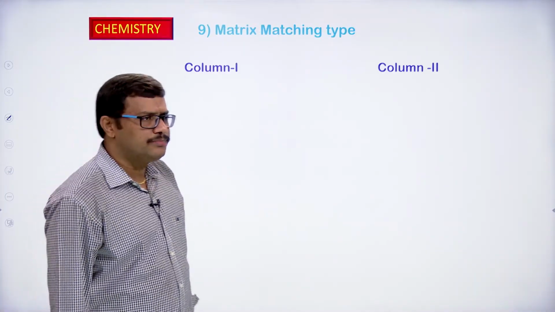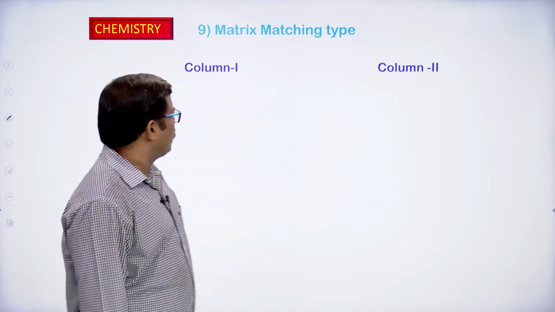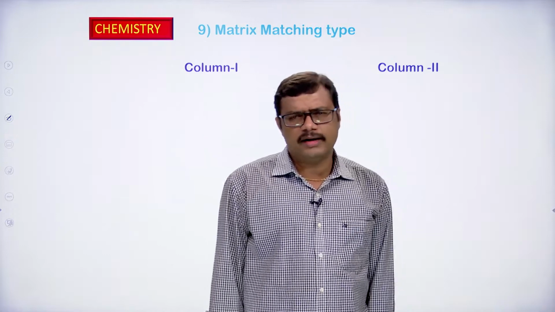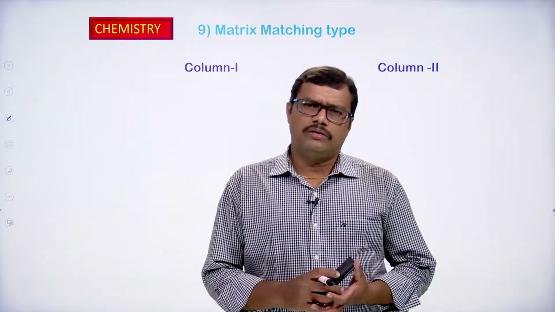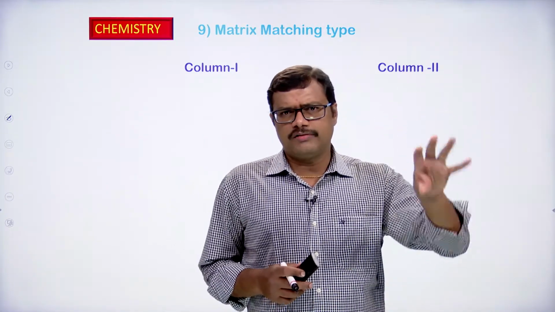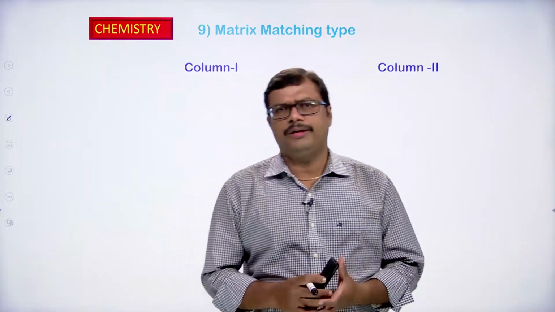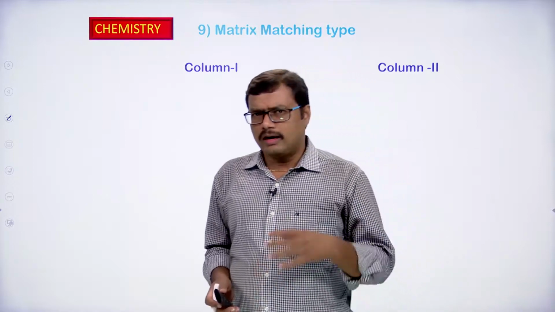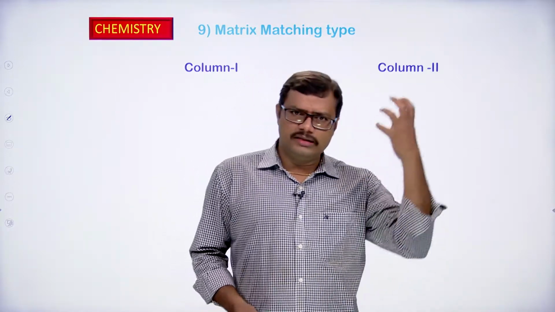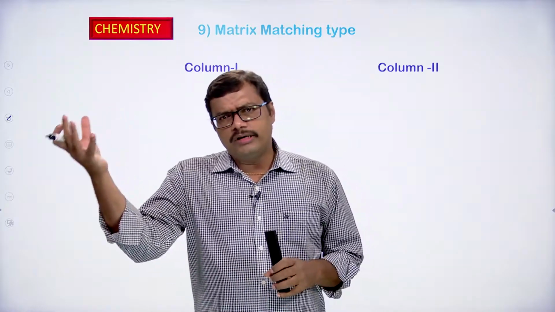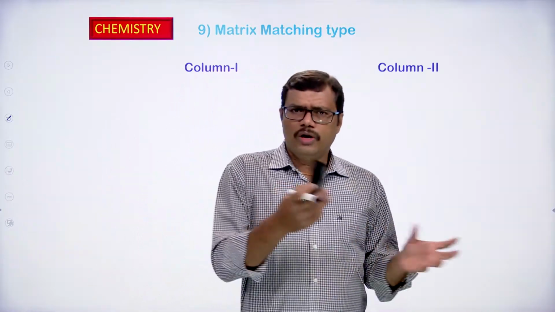Matrix matching type. If you observe the matrix matching type, generally two columns are given. You have to correlate the properties given in column 1 to the properties given in column 2. So the correlation is required, and in this case you have to understand what the components given in column 1 are, what the components given in column 2 are, and you have to correlate.